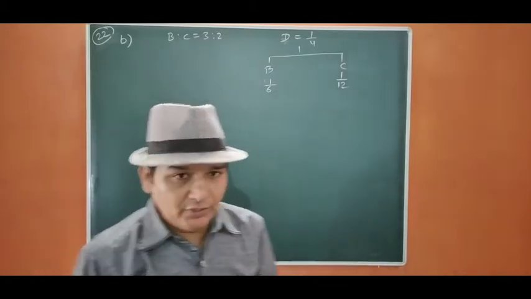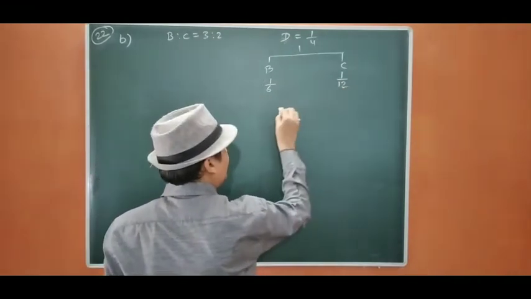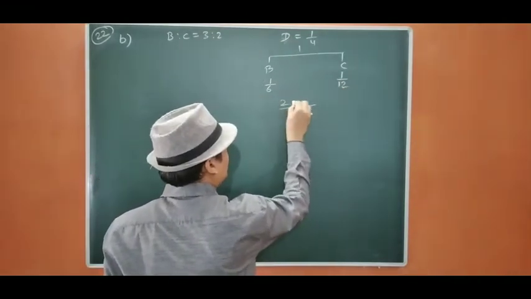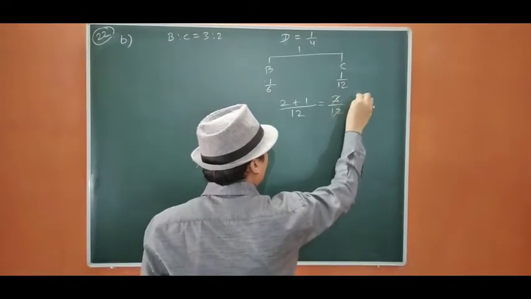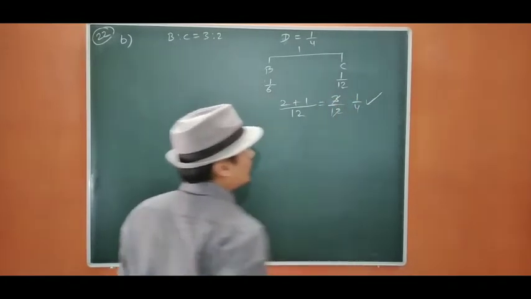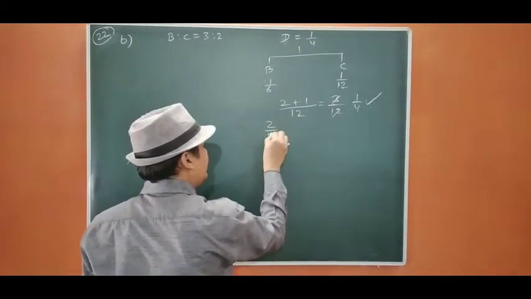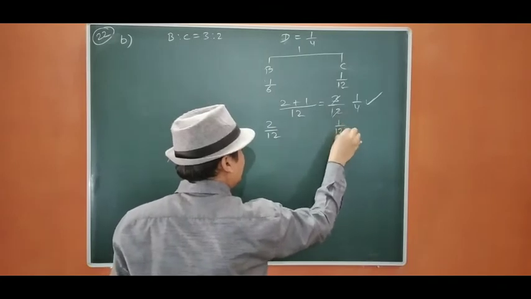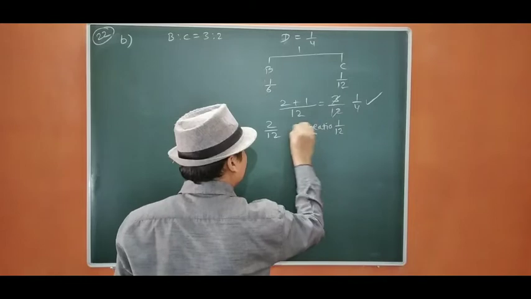Now, if you see the things, the LCM of both the things will be 12. So it will be 2 plus 1, 3/12. That is 1/4. So now that means 2/12 and 1/12 is the sacrificing ratio.